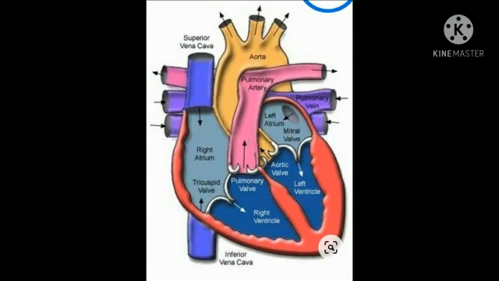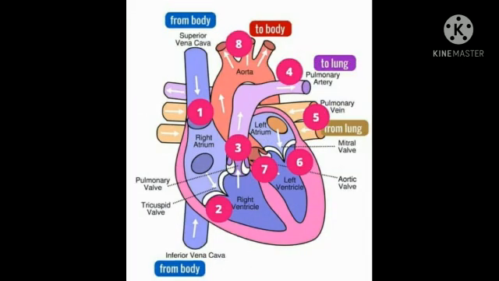The next is heartbeat. One complete contraction, systole, and relaxation, diastole, of an atrium and ventricle of the heart constitute a heartbeat. The heart normally beats 72 to 75 times per minute. Initiation and conduction of heartbeat. The human heart is myogenic in nature.